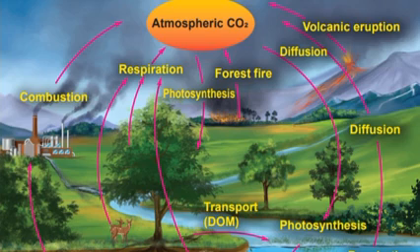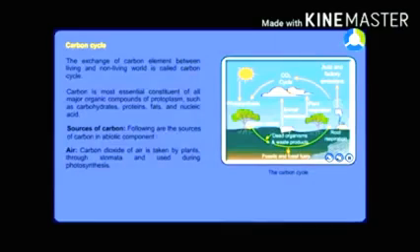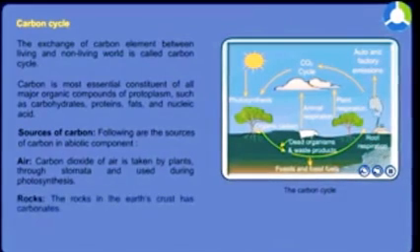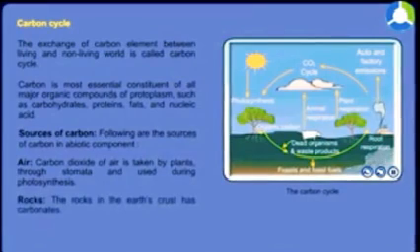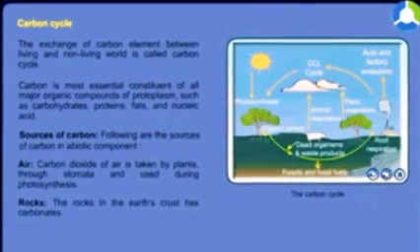The first one is carbon cycle. The circulation of carbon between organism and environment is known as carbon cycle. Otherwise, the exchange of carbon element between the living and non-living world is called carbon cycle. Carbon is the most essential constituent of all major organic compounds of protoplasm, such as carbohydrate, protein, fat, and nucleic acid. You know what are the sources of carbon? It is mostly abiotic compounds, air, rock, like that.